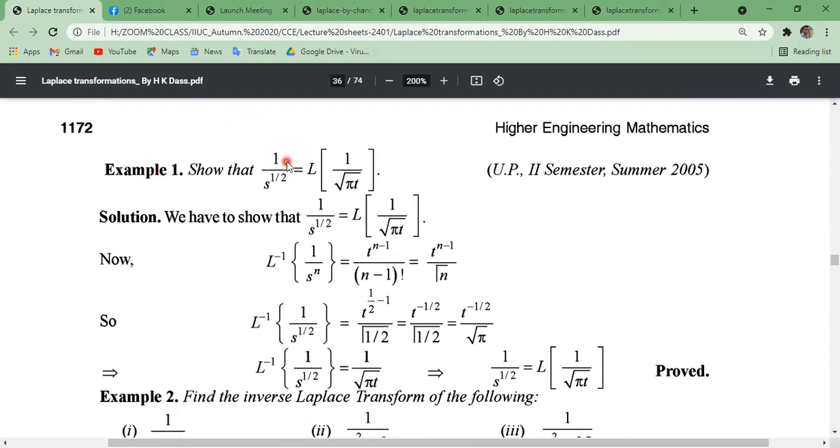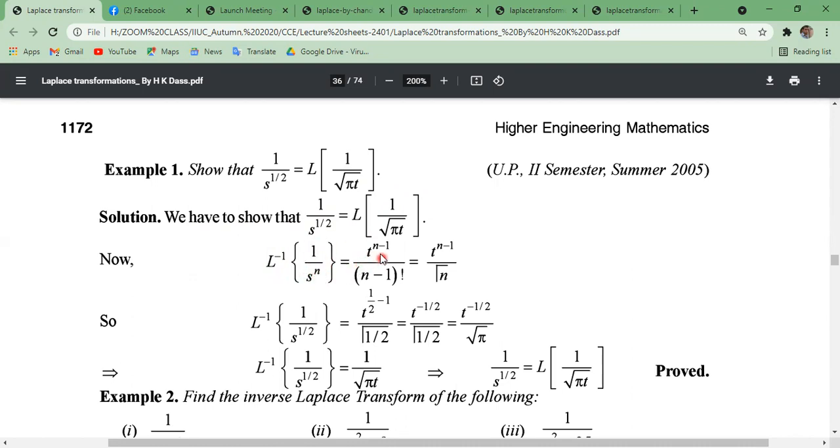Now to show a relation, inverse Laplace transformation of 1 by s to the power half equals 1 by root over pi t. Actually in the previous lecture we have proved this relation. Now we have to show that inverse Laplace transformation of 1 by s to the power half equals this. Okay. Now inverse Laplace transformation of 1 by s to the power n, what was?